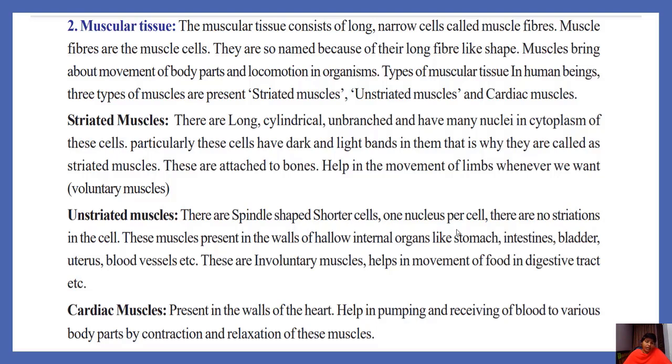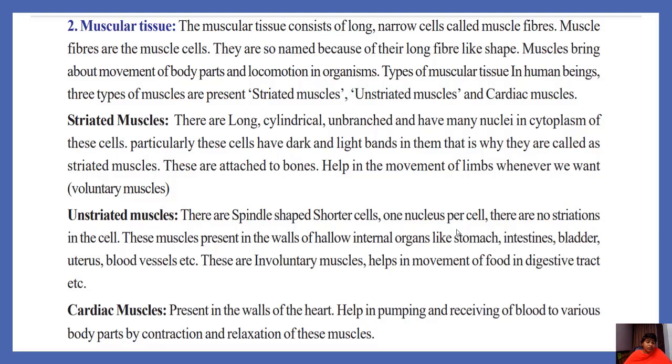Unstriated muscles. There are spindle shaped shorter cells, one nucleus per cell. There are no striations in the cell. These muscles are present in the walls of hollow internal organs like stomach, intestines, bladder, uterus, blood vessels. These are involuntary muscles. That means the function of these muscles is not under our control. They help in the movement of food in the digestive tract.